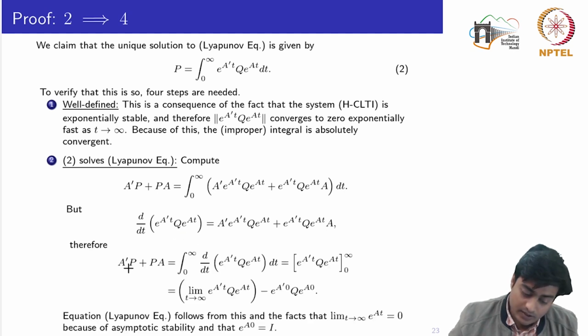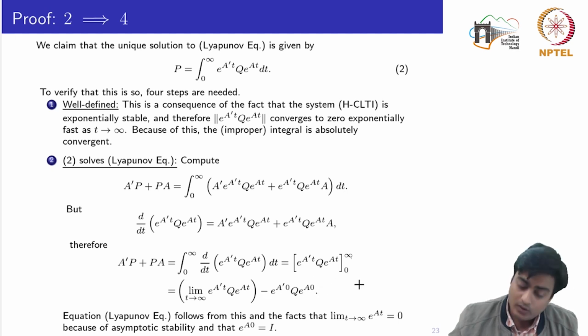Therefore I can write the left hand side of the Lyapunov equation as the integral from 0 to infinity of this part, because this part has been replaced by the derivative of the quadratic form, and this you can compute by taking the value at infinity minus the value at 0. So I write the limit as t tends to infinity of this part minus the value at t equal to 0.